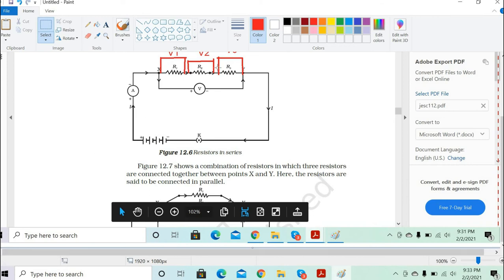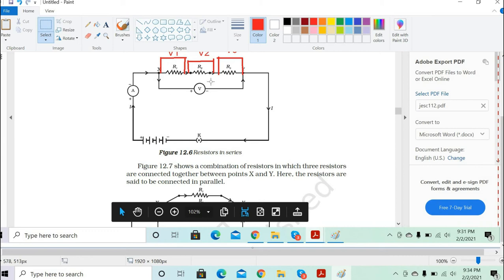Okay, look, Shreya, what is happening is now we are talking about a system of resistances. You see the resistances R1, R2 and R3. They are connected one after another, right? When you connect one after another in the same wire, that is called a series connection. You have a battery here, then it's connected to the ammeter. The ammeter is in series with the circuit, for measuring the current.